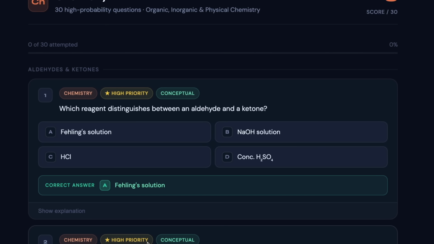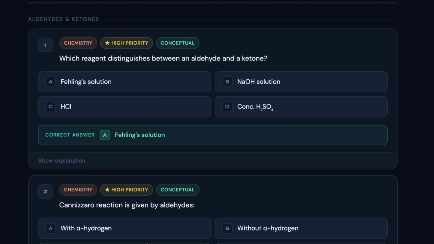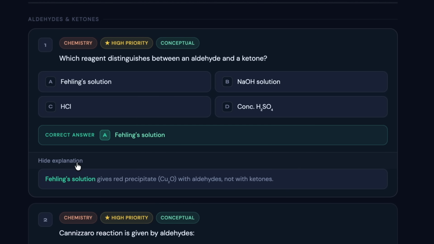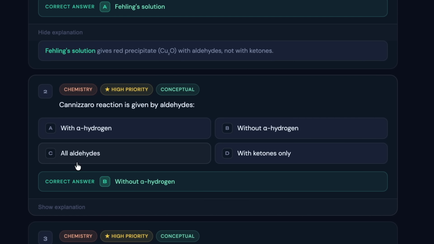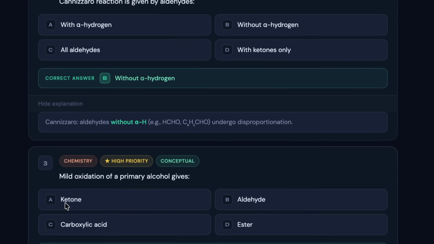So first we have question from aldehyde and ketones. So it is a conceptual based question, and the correct answer for the same is A, and the explanation can be checked on the screen. As we move ahead, we have second question on the screen from the topic, and the correct answer is B for it, and the correct explanation can be checked on the screen.